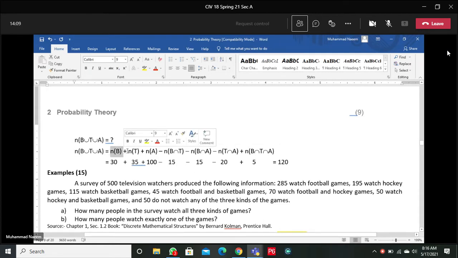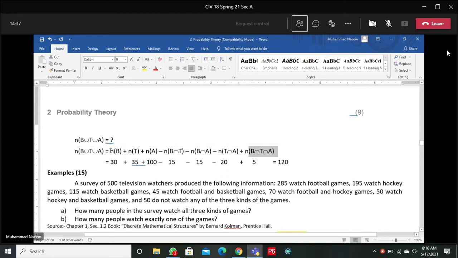Number of elements in B, number of elements in T, number of elements in A. Now subtract the number of people in the intersection of B and T, B and A, and T and A, plus the number of people in the intersection of all three.